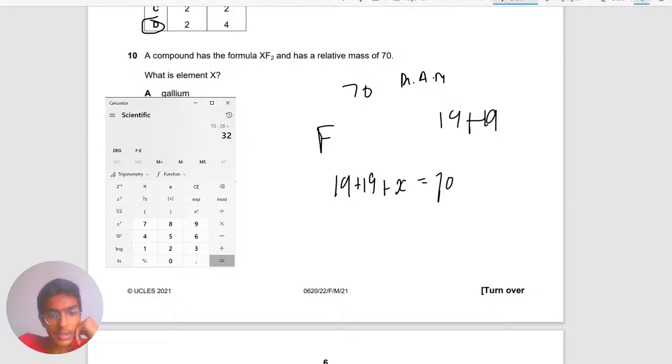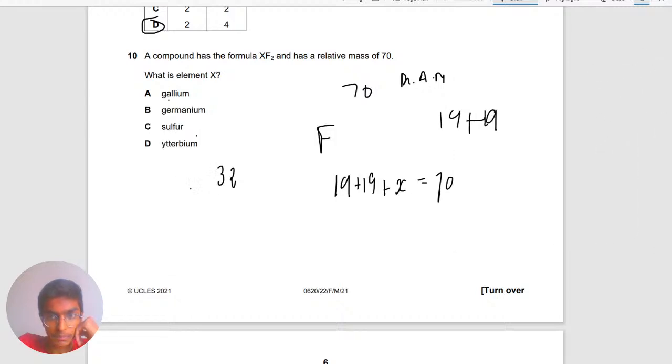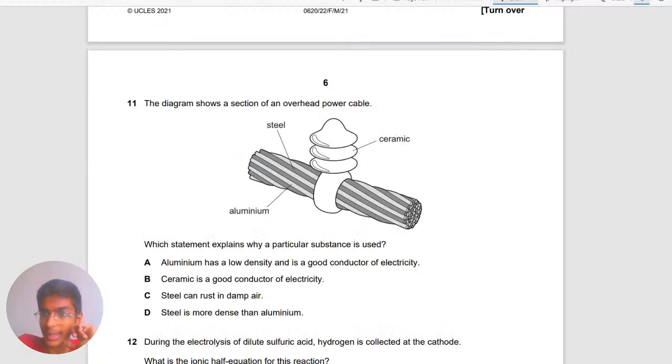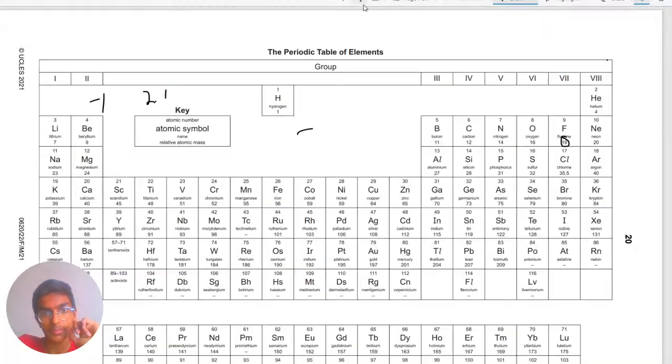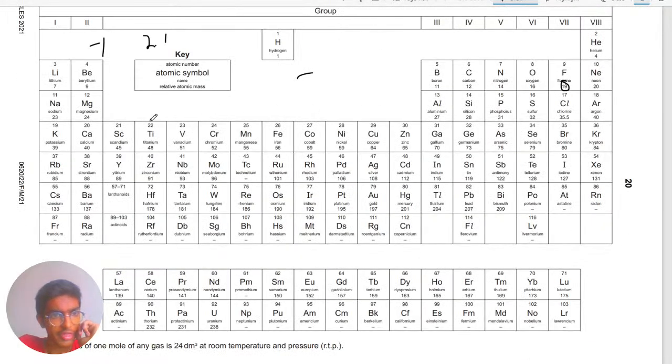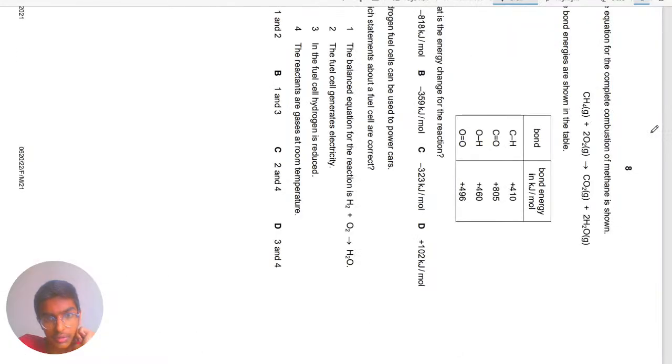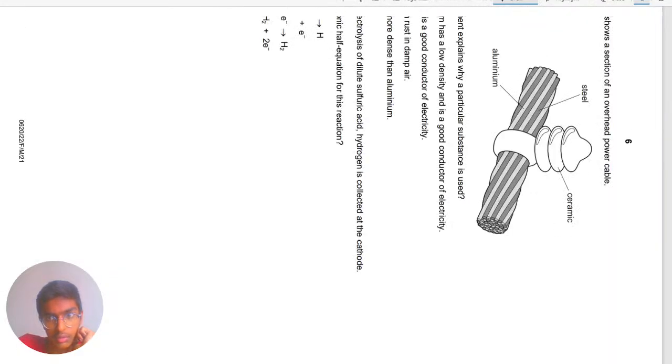Okay, that means I need to find some element that has the RAM of 32. So we're going back to the periodic table and flip it. Now we look at 32. We find 32 somewhere right here, sulfur. Okay, so let's see if sulfur was an option. Was sulfur an option? Yes, it was.